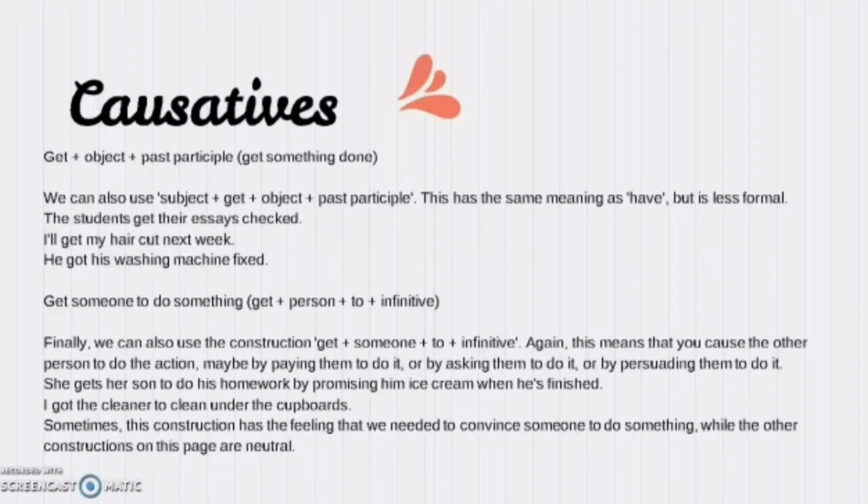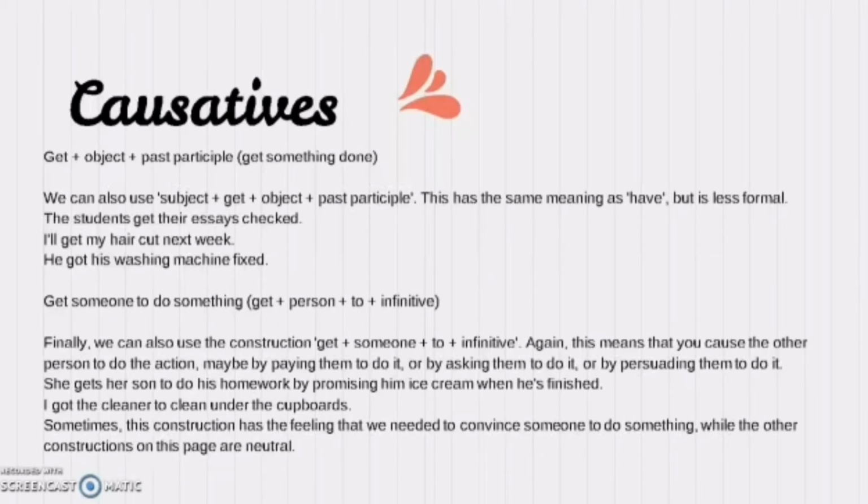Get someone to do something. Finally, we can also use the construction get someone to plus infinitive. Again, this means that you cause the other person to do the action. That is the main part of the causative. Maybe by paying them to do it, or by asking them to do it, or by persuading them to do it, whatever, okay? She gets her son to do his homework by promising him ice cream when he is finished. I got the cleaner to clean under the cupboards.